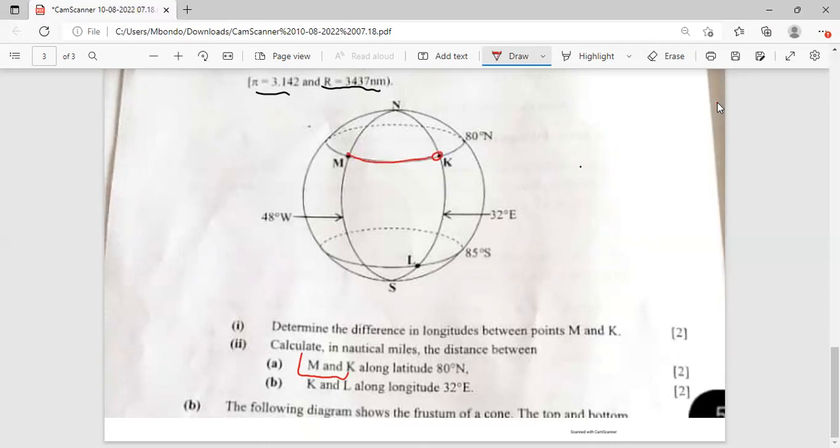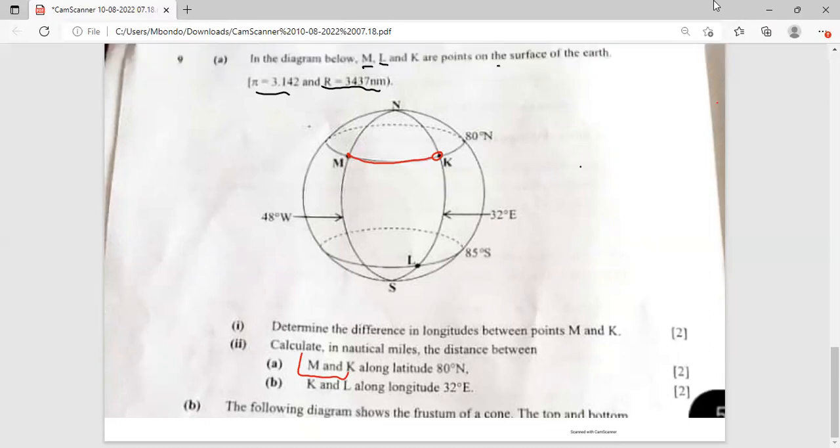When you look at these places, they are on the same latitude, right? So this is what we are going to do.